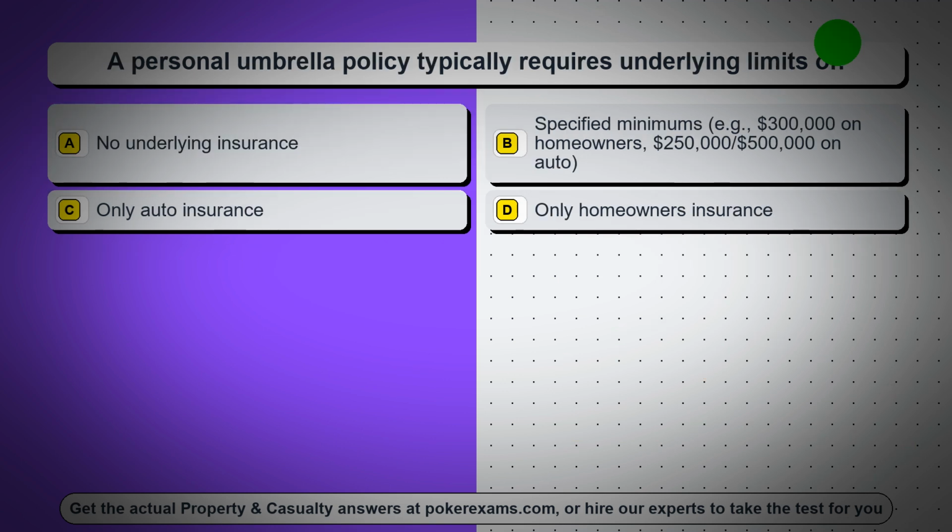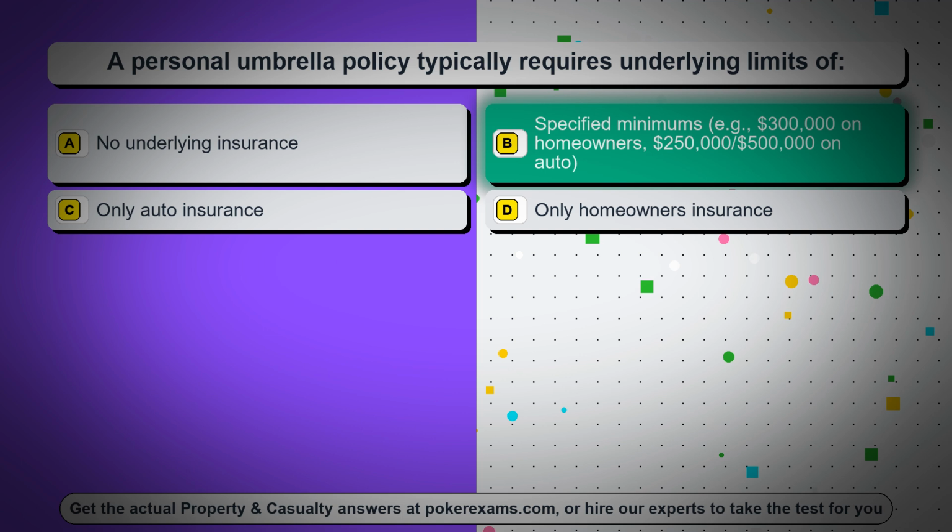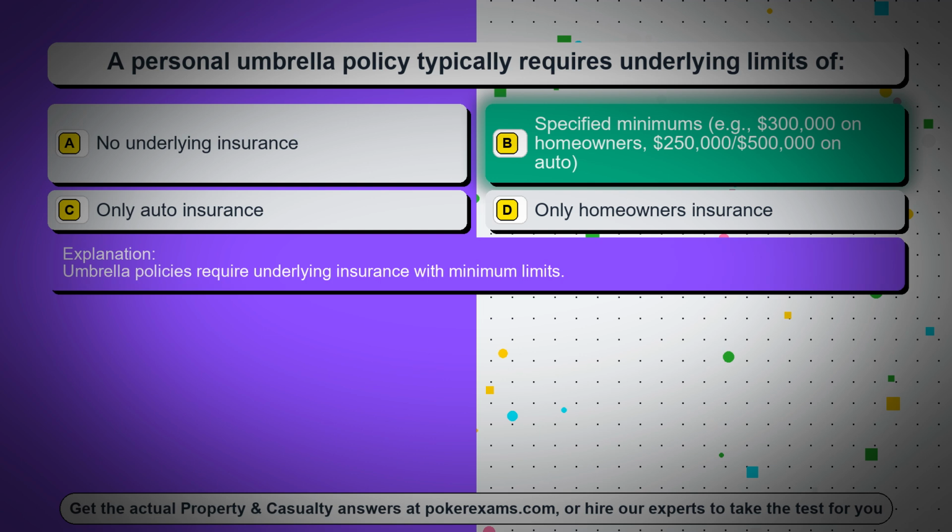Question 71. A personal umbrella policy typically requires underlying limits of, option A, no underlying insurance. Option B, specified minimums, example, $300,000 on homeowners, $250,000/$500,000 on auto. Option C, only auto insurance. Option D, only homeowners insurance. The correct answer is option B, specified minimums, example, $300,000 on homeowners, $250,000/$500,000 on auto. Umbrella policies require underlying insurance with minimum limits.